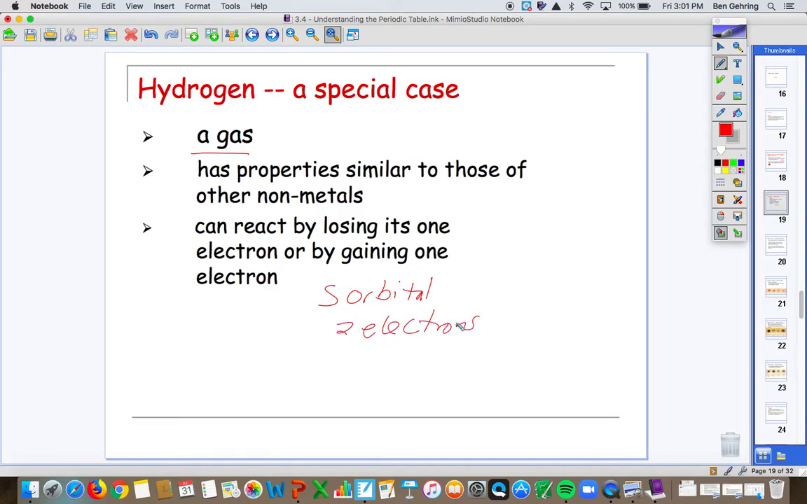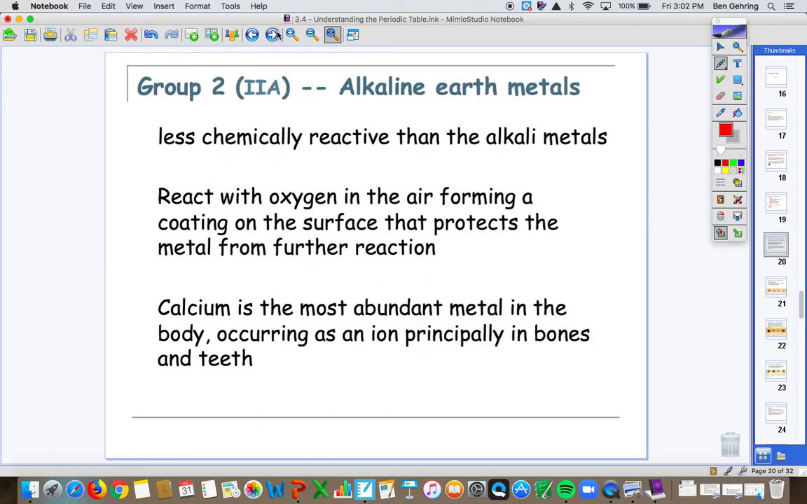So hydrogen can actually gain an electron, or it can lose an electron to become stable. If it bonds to a nonmetal, it loses the electron. If it bonds to a metal, it gains the electron. And it's the only element that can both lose and gain electrons to become stable.